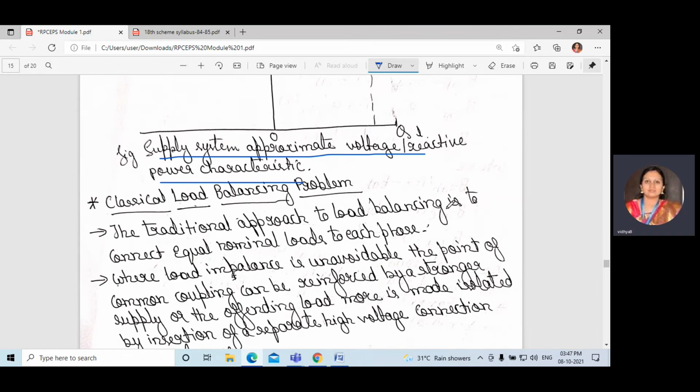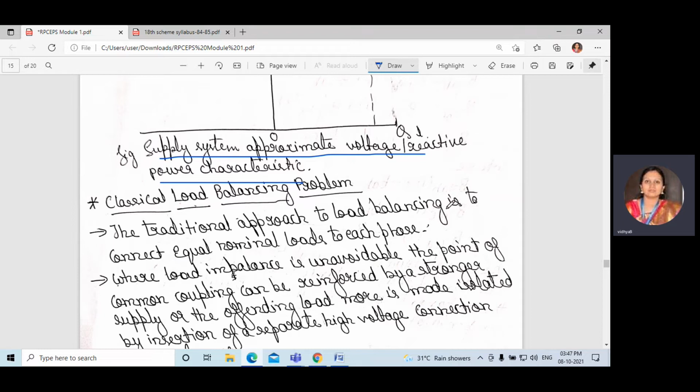This is the next topic and last topic of module 1, that is classical load balancing. The load balancing is important in power system. What do you mean by load balancing or load matching?